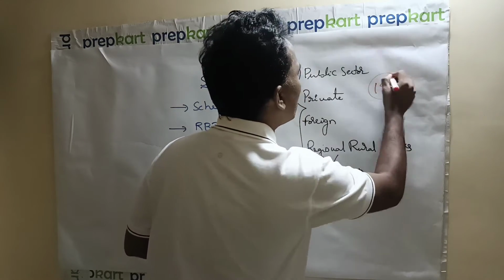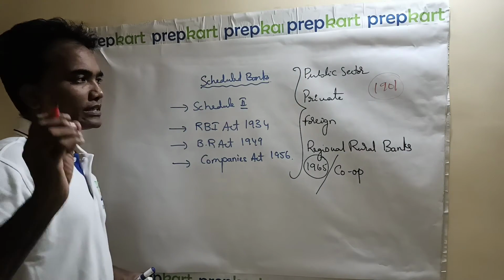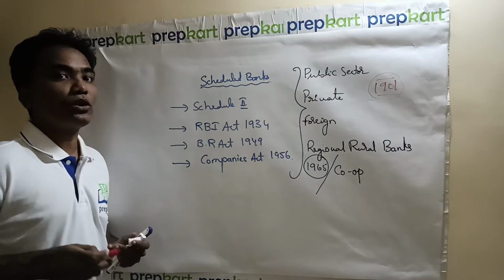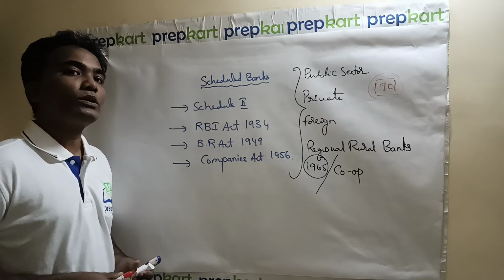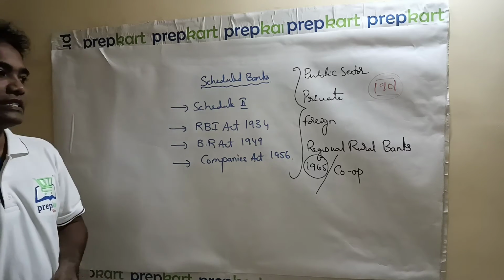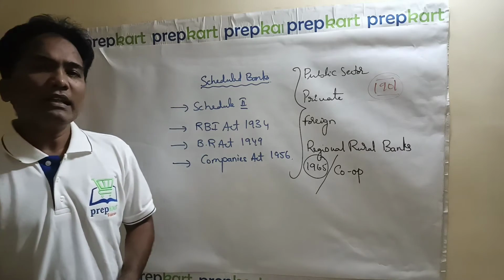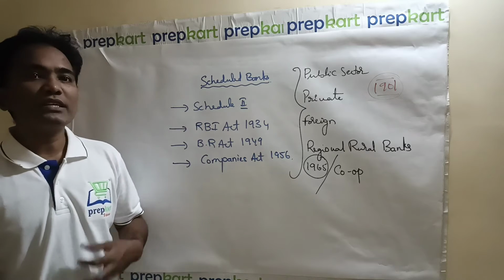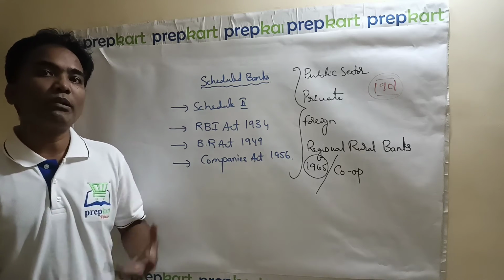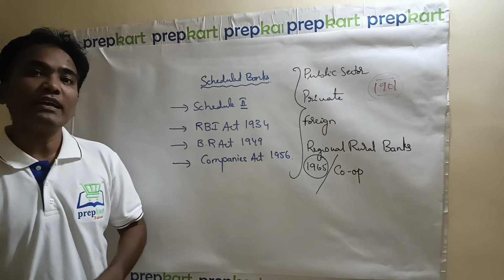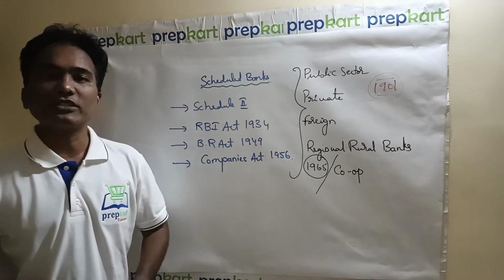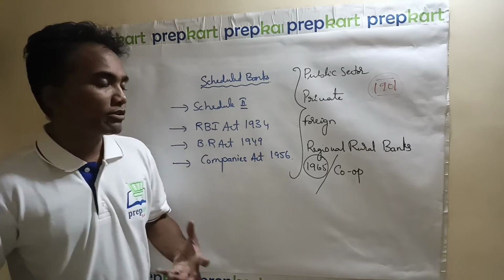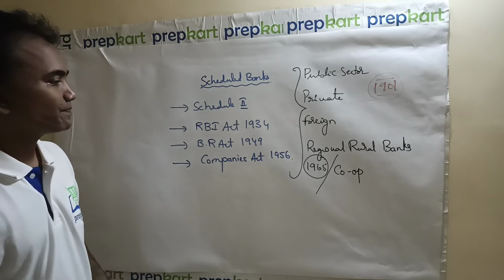Please remember this point. The cooperative structure in India has its roots in 1901. It means that it started in 1901 itself. So from 1901 to 1965, there is no change in that structure. An amendment was made in 1965 to add cooperative banks into the scheduled structure. So now the cooperative banks are also scheduled banks. That means they are there in the second schedule of the Reserve Bank of India 1934 Act.